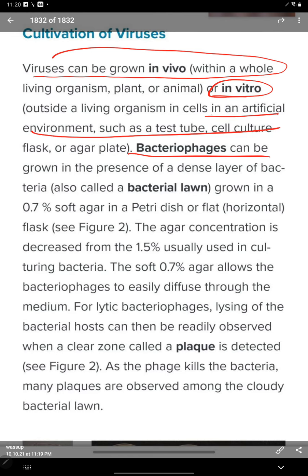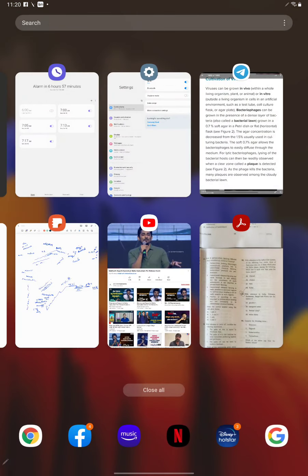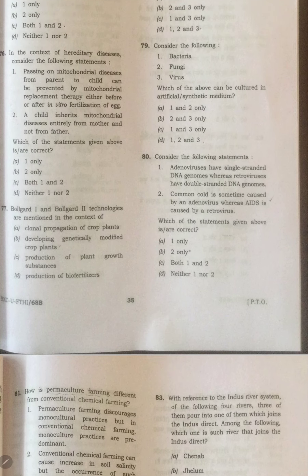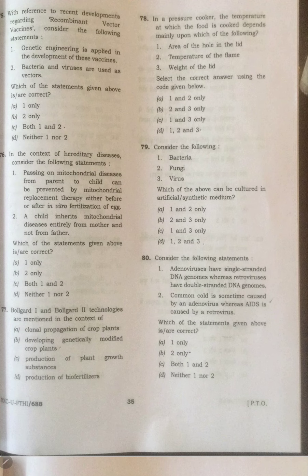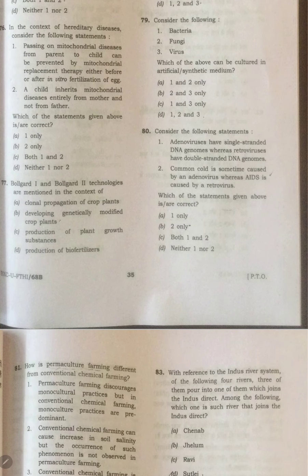There is actually a separate Wikipedia page on this topic also. I don't know why some people gave answer as A, but answer is D. I am sure UPSC will give D only, not because I opted for D, but because this is true everywhere.